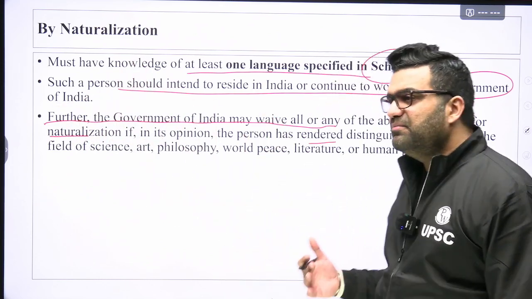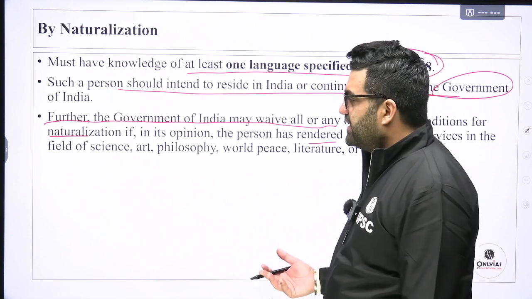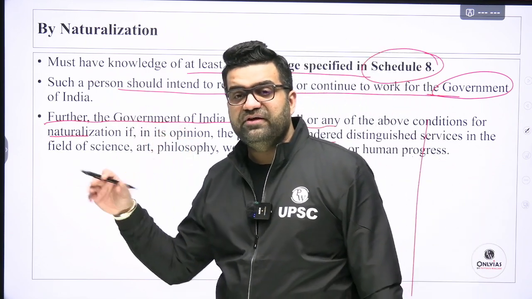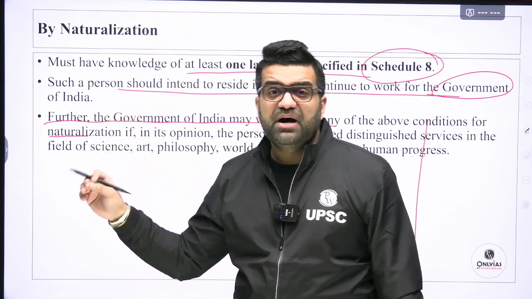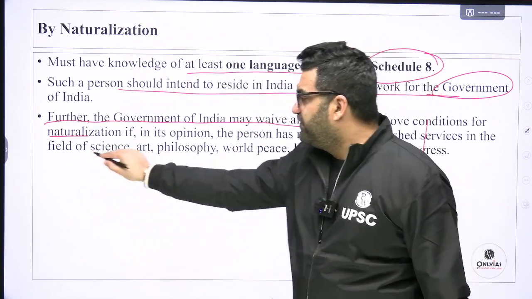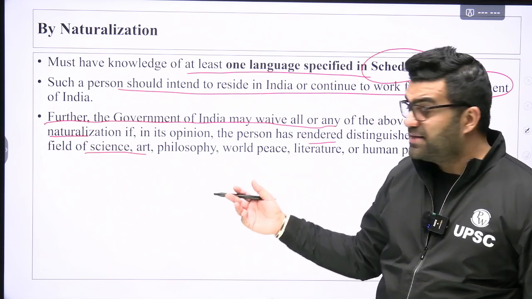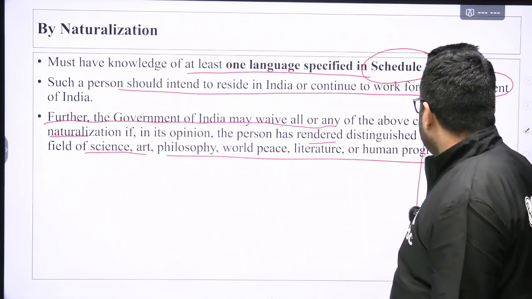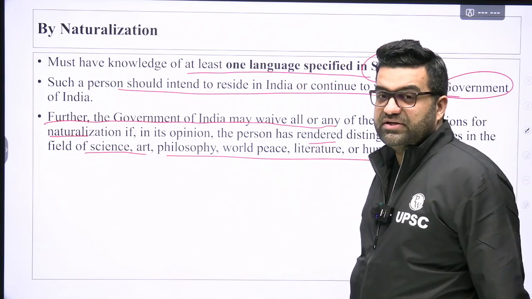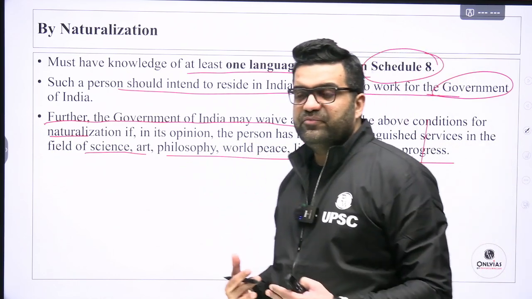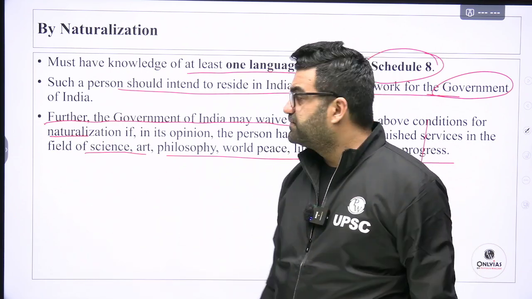We are becoming more open to these things: people from all walks of life, if they have made a mark in their life, they are welcome. In the field of science, if somebody has won a Nobel Prize, etc., the government can waive off all these conditions of naturalization and will welcome him or her with open arms, right?